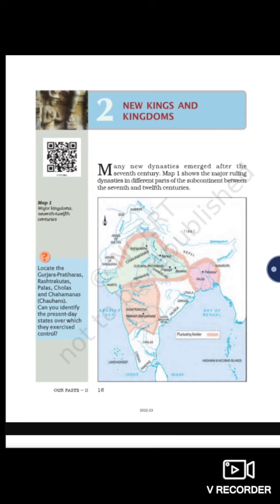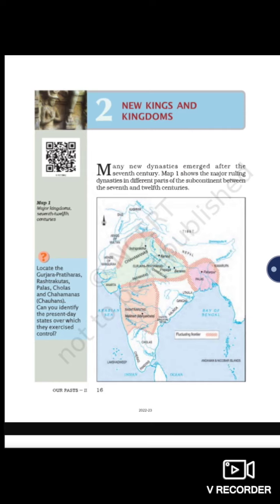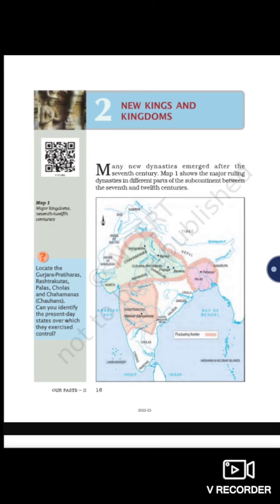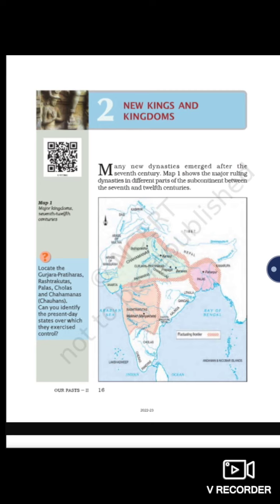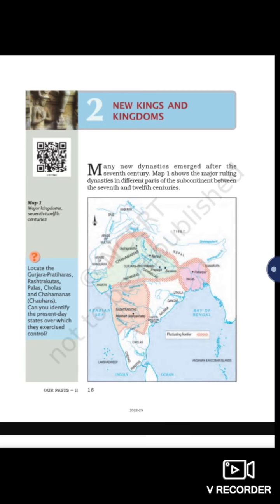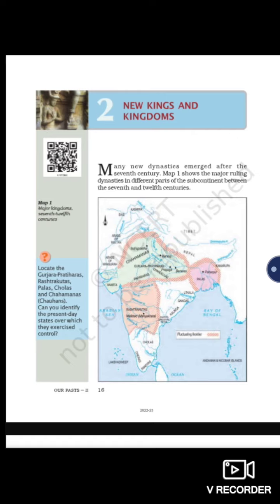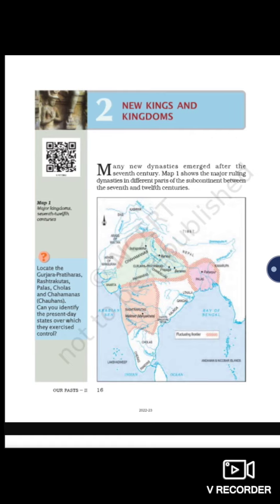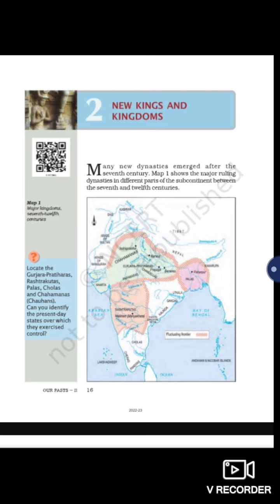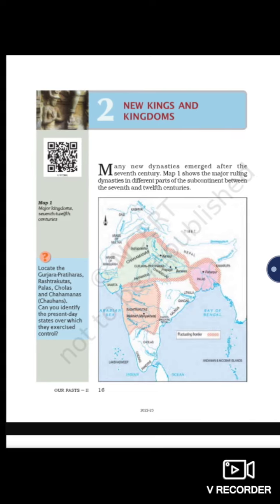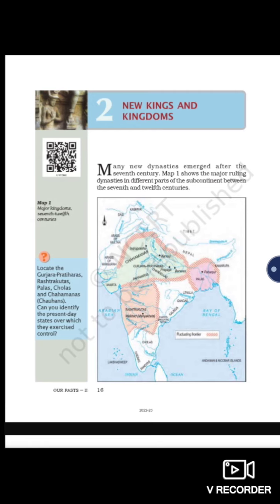Map 1 shows the major ruling dynasties in different parts of the subcontinent between the 7th and 12th centuries. These are the dynasties who emerged in India: the Cholas, Cheras, Pandyas, Rashtrakutas, Chahamanas, Kanauj, Indraprastha, and Palas. They've given the marking on the map. The Rashtrakutas, Chahamanas, and Palas are three really big dynasties which emerged in India.